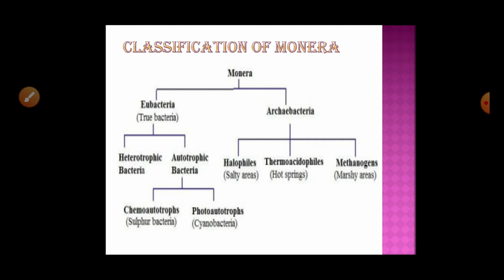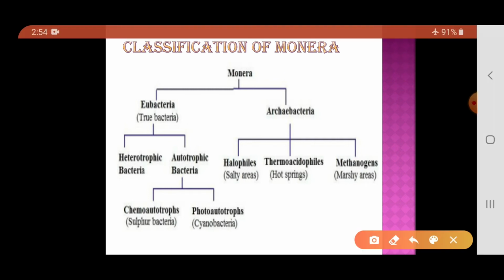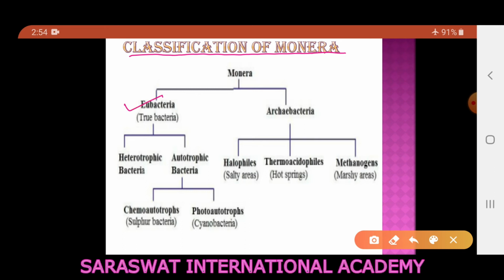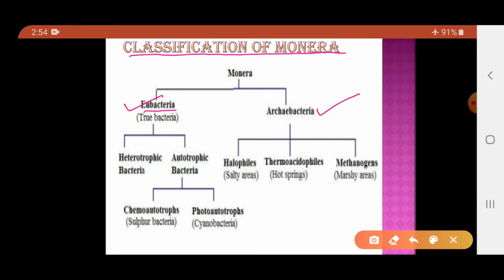Now we will further study the classification of the Monera, how this kingdom is further classified. There are two categories of this kingdom. So Monera can be divided into two groups. One is eubacteria and another one is archaebacteria. Eubacteria are the true bacteria. Now these eubacteria may be heterotrophic bacteria, that is they cannot prepare their own food, or they may be autotrophic bacteria, that is they can prepare their own food.